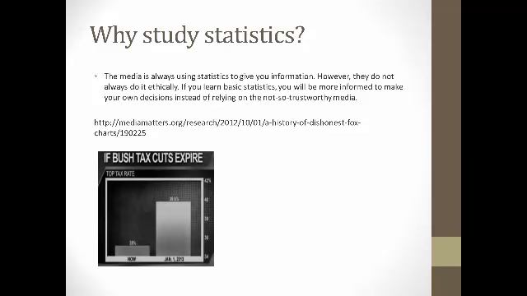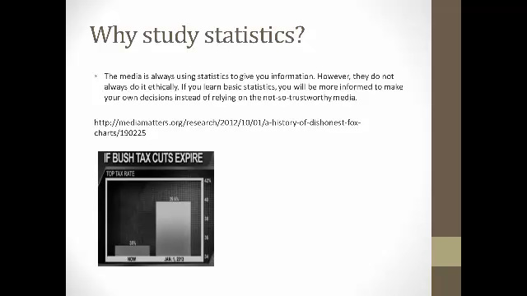Here is one of the charts that was on that specific website, and it shows a bar graph that's supposed to be representing something with the Bush tax cuts. It really doesn't matter what this is representing for what we need right now.